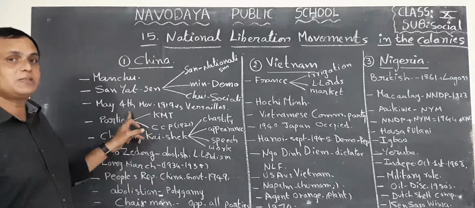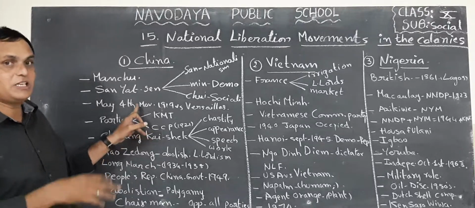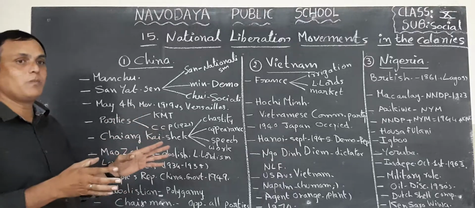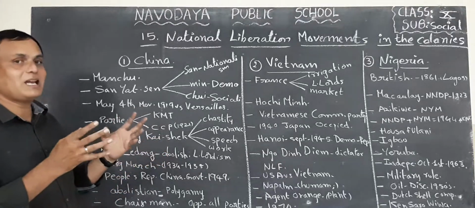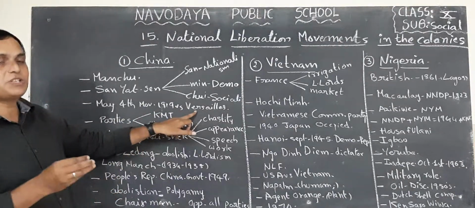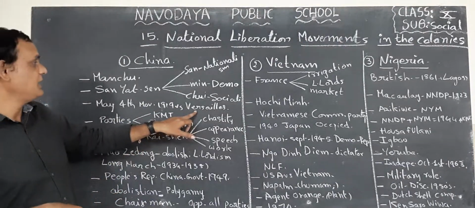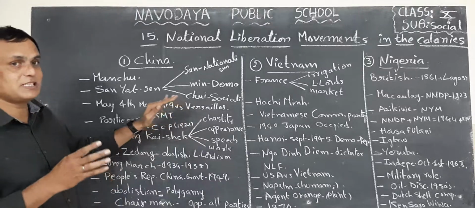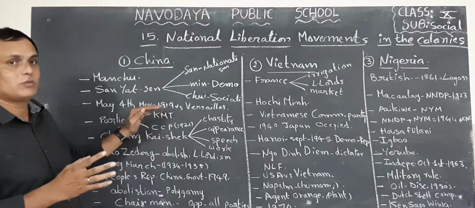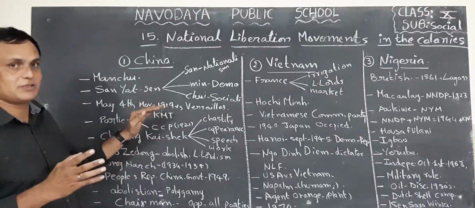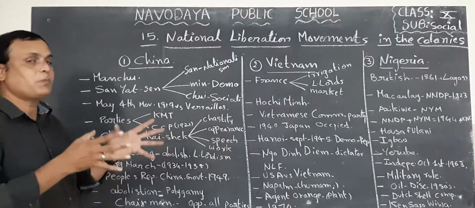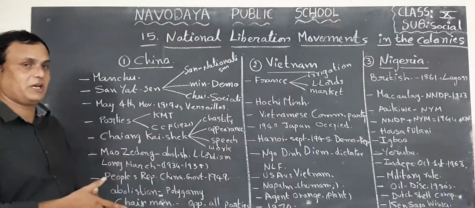This is the May 4th movement. It started in China. The Chinese people held rallies against the Versailles peace treaty, because according to that treaty, China did not get back the territories it had lost. That is why in 1919 the people of China started this movement.